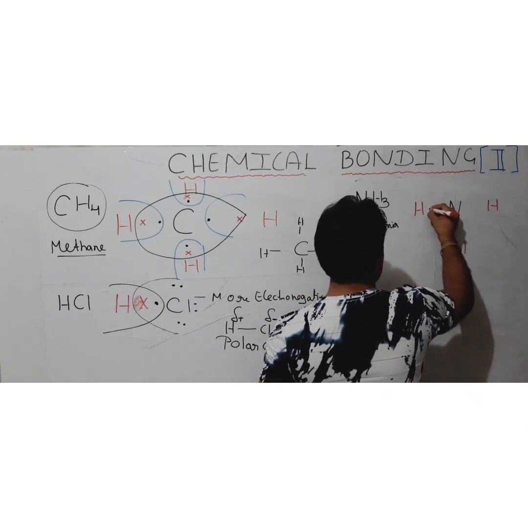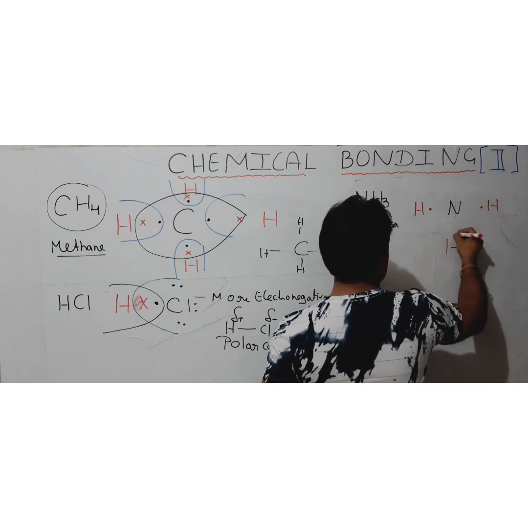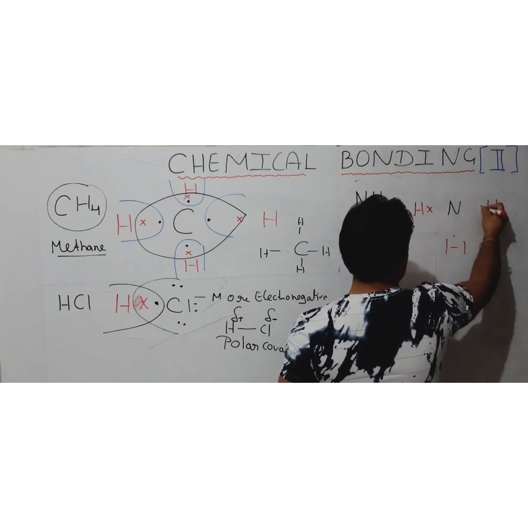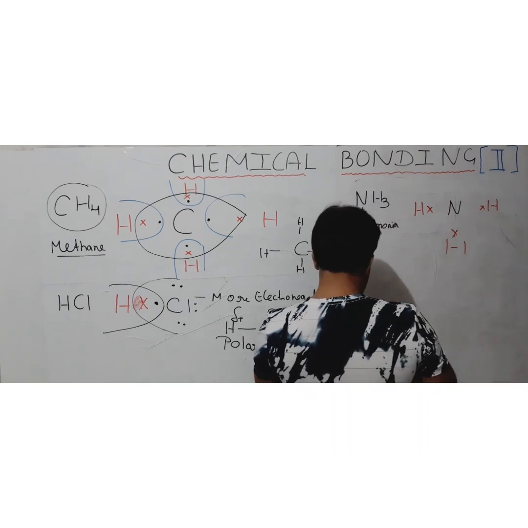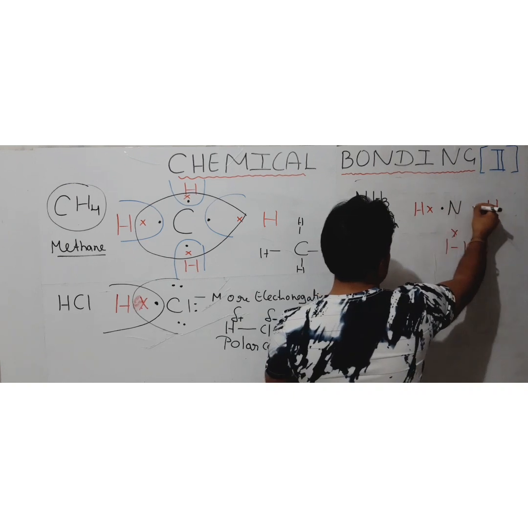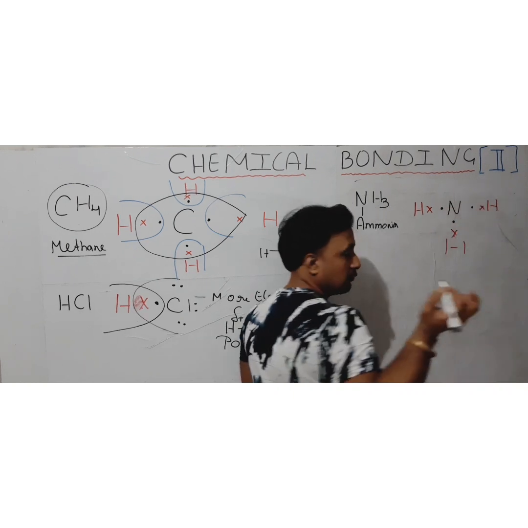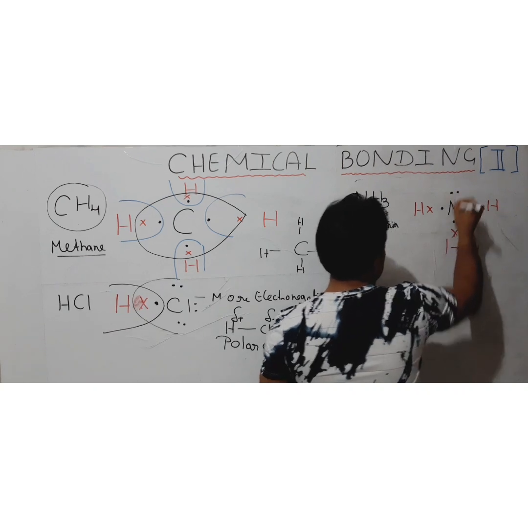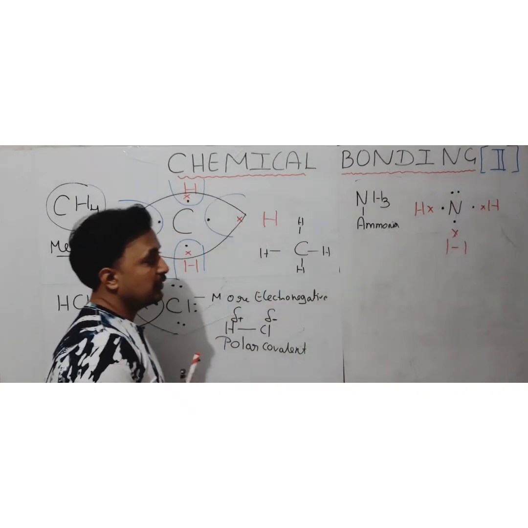Hydrogen's electrons we can represent with a cross, and nitrogen's electrons will be represented by a dot. Nitrogen has 5 electrons, so the electron pairs are going to be represented like this.